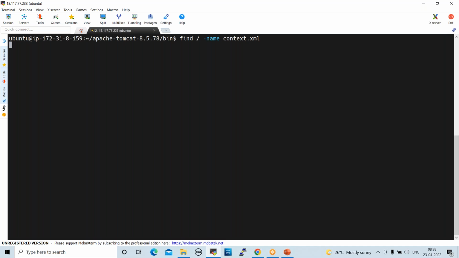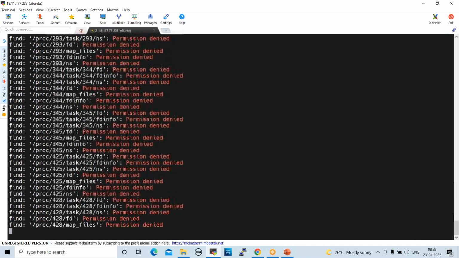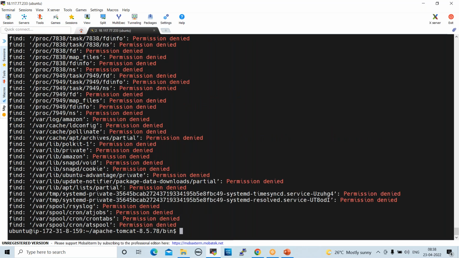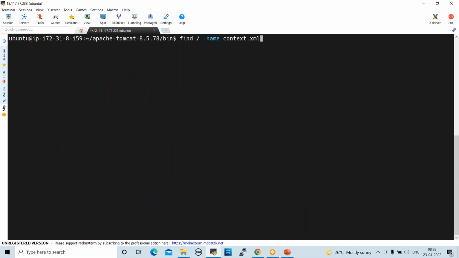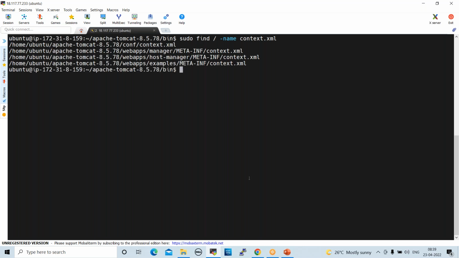Enter. Okay. Permission denied. Why is it saying this? We have to use sudo. See here, context.xml file is available in 4 paths.